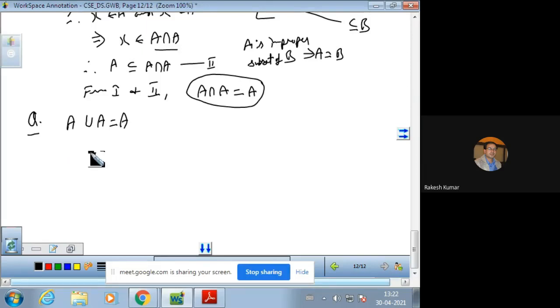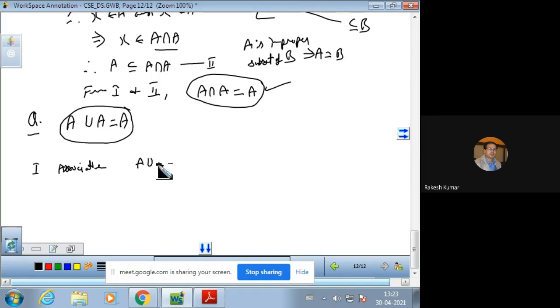Now, there are different kinds of rules. The first one is just like De Morgan's law. There is De Morgan's law, and this is another rule, and this is another rule of set theory. Let us start with some basic properties. The first one is associativity of set theory.